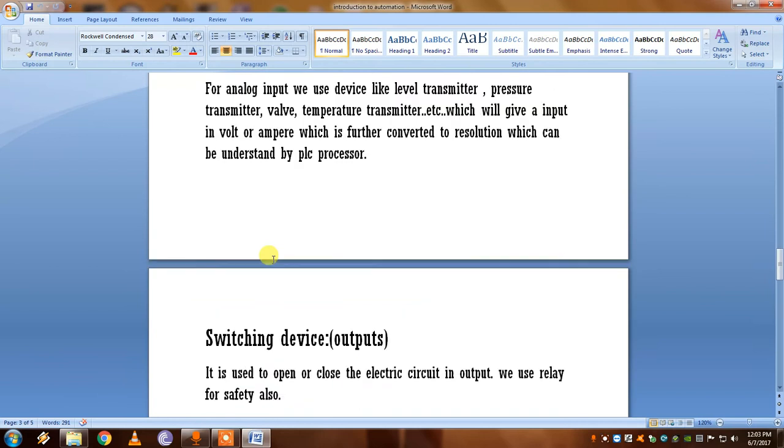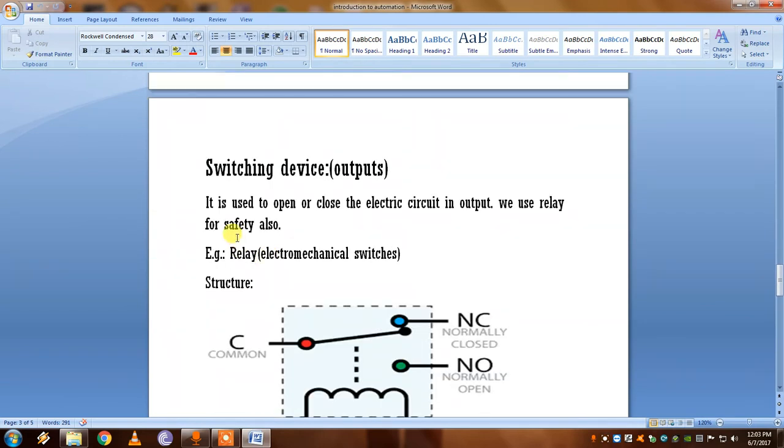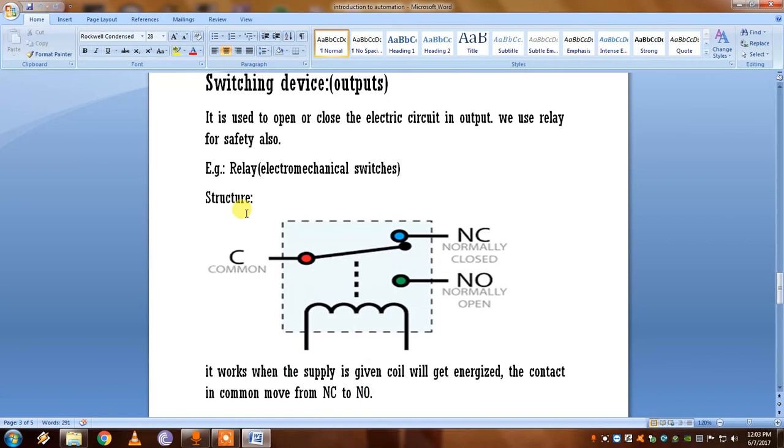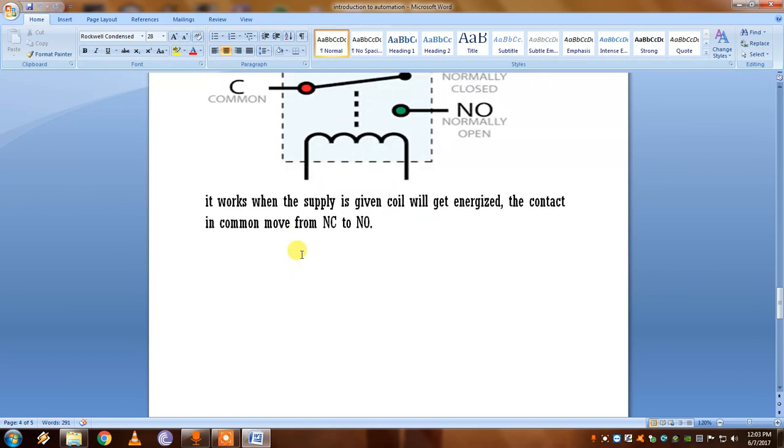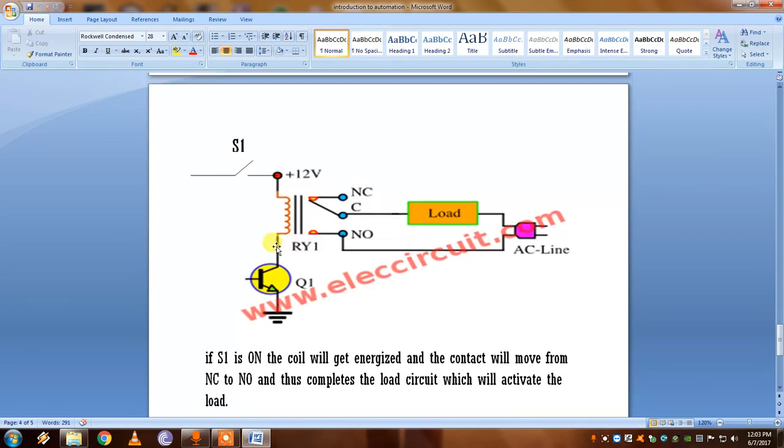So it is converted from the voltage to a resolution which can be understood by the PLC processor. And for outputs we use switching devices, which is a relay. A relay is used to open or close the electrical circuit in the output. We can also use the relay for safety. The structure of a relay is this. We commonly use an electromechanical relay. It works like this: when supply is given to the coil, it gets energized and a magnetic flux is created, which will attract the common terminal from NC to NO. This completes the circuit. Now we can see a diagram which shows it.